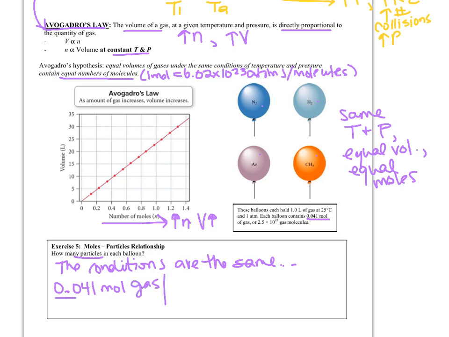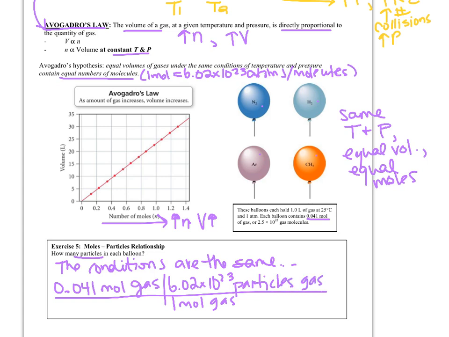So we can do a quick conversion, and that's how they got that number. 1 mole of gas is equivalent to 6.02 times 10 to the 23rd particles of gas. I'm going to say particles because it's atoms or molecules. And when we multiply those together, we get 2.5 times 10 to the 22nd gas molecules.